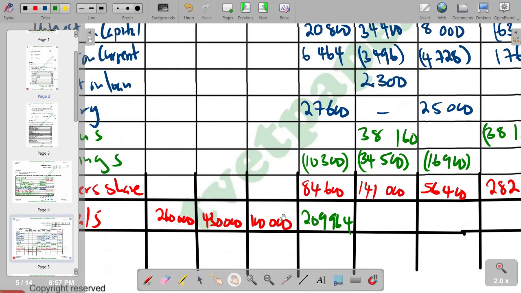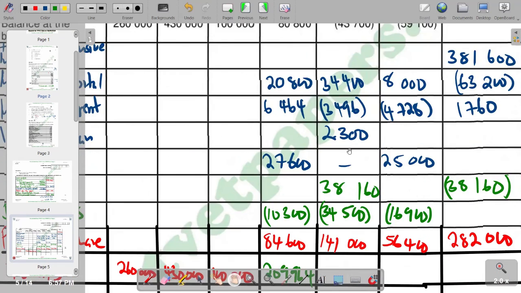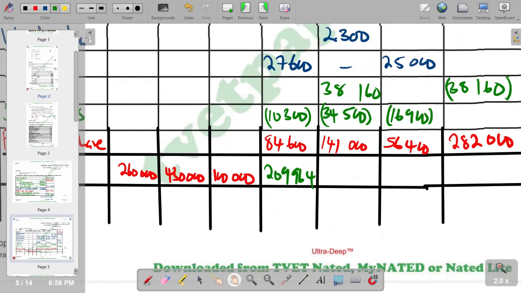So you do the same in the column for Brady, starting from negative 43,700 plus 34,400 minus 3,496 plus 2,300 plus 13,160 minus 34,500 plus 141,000. And then the net figure that you are supposed to get is 134,164.